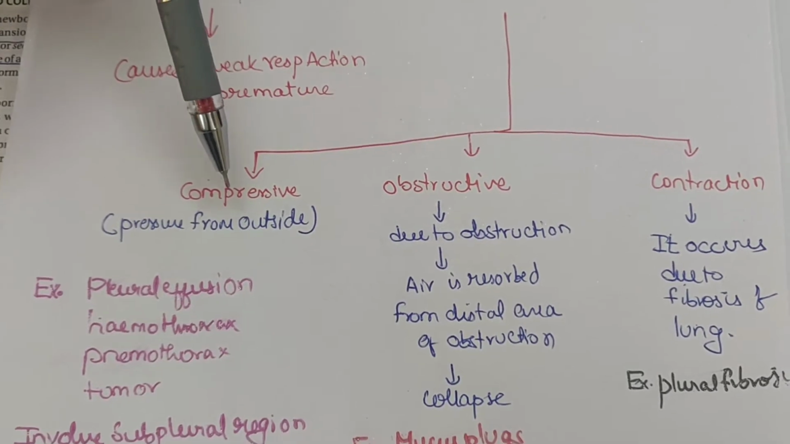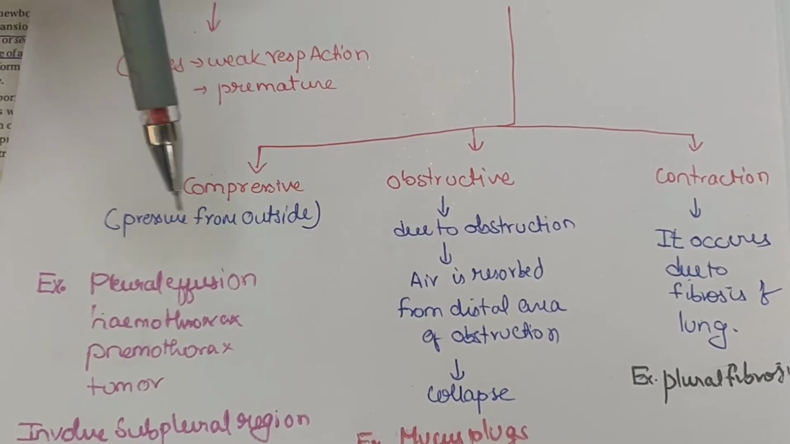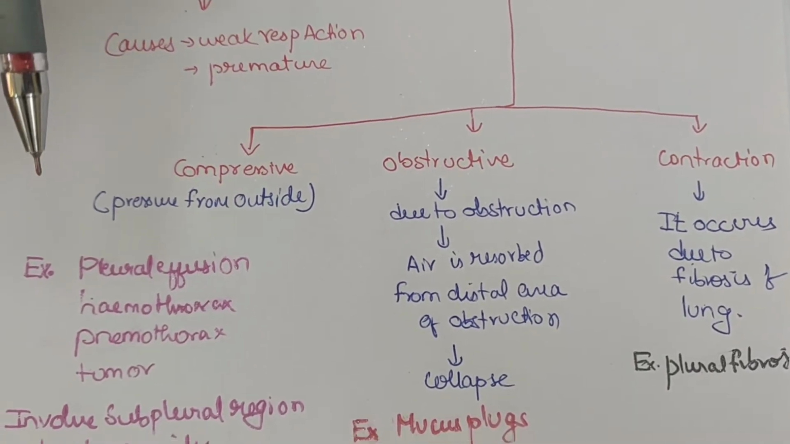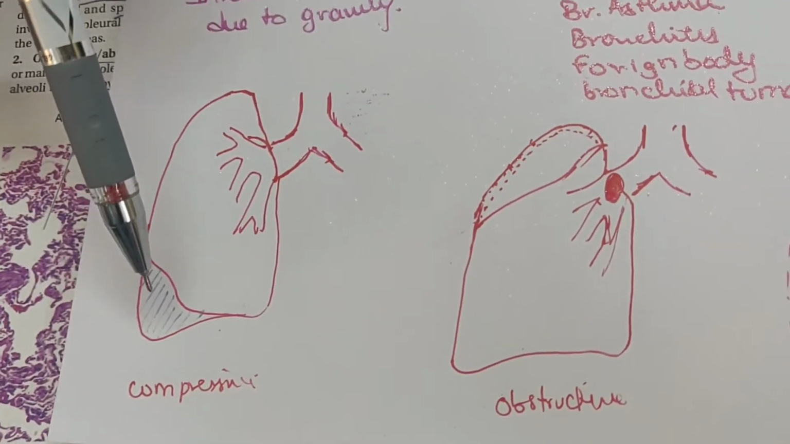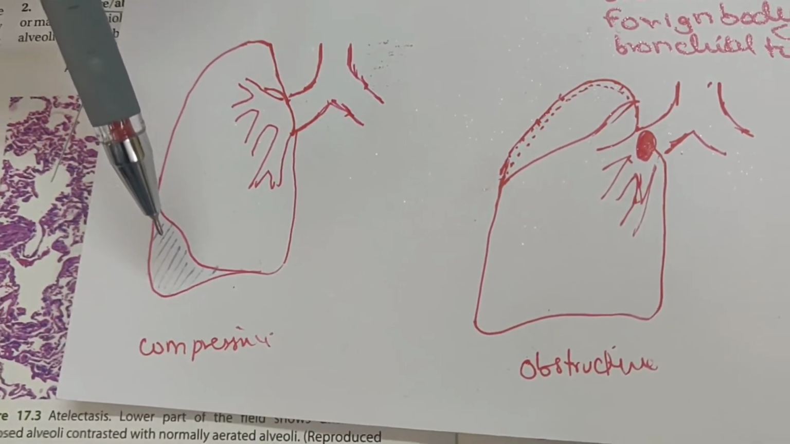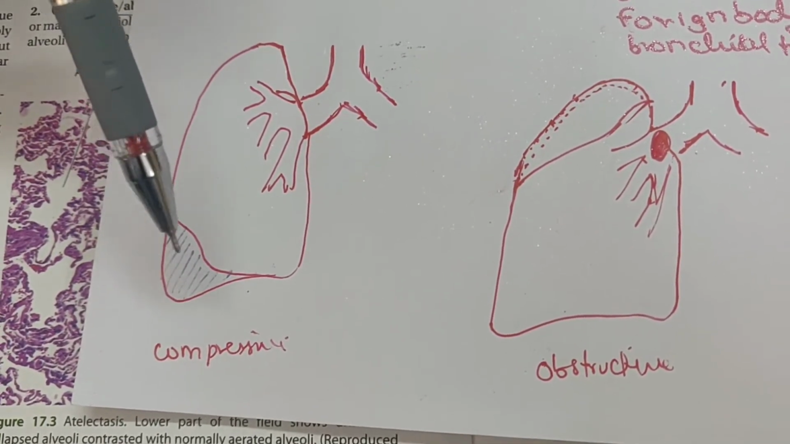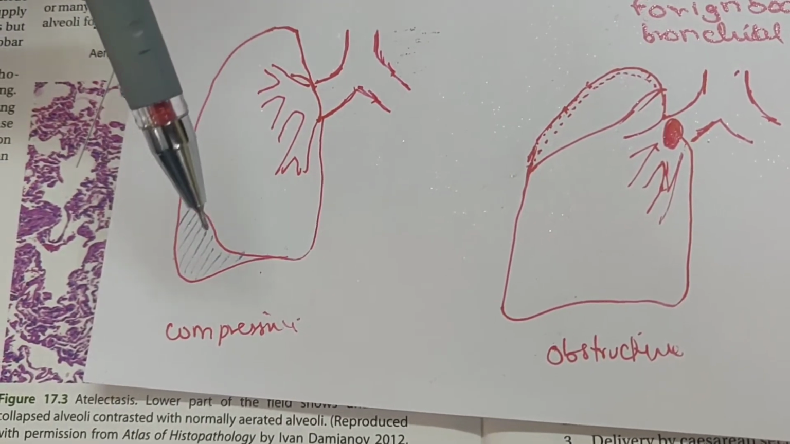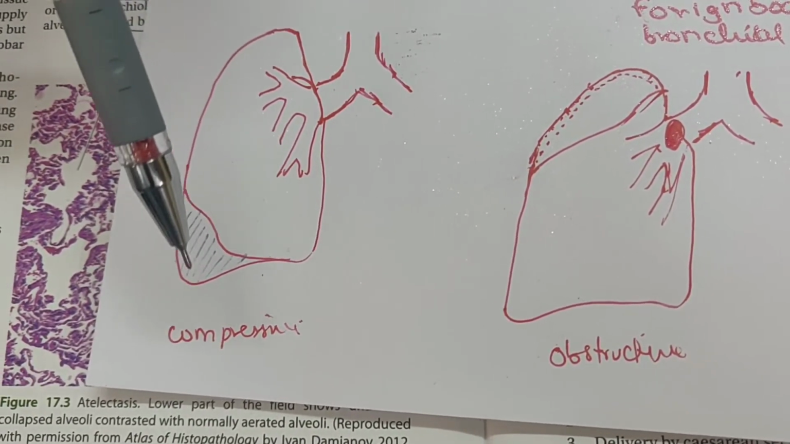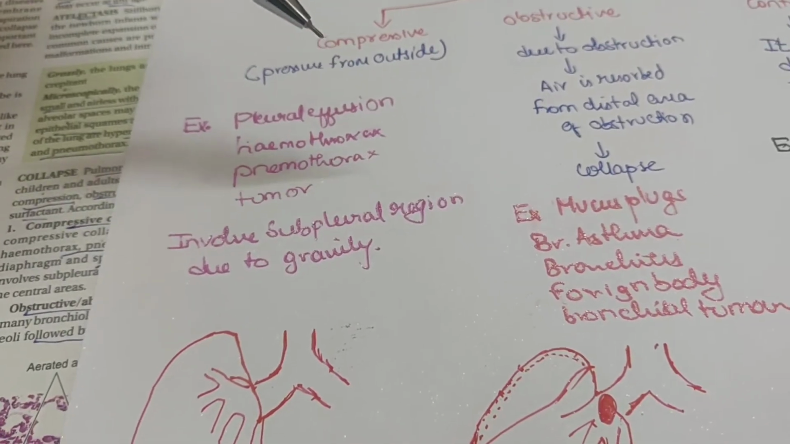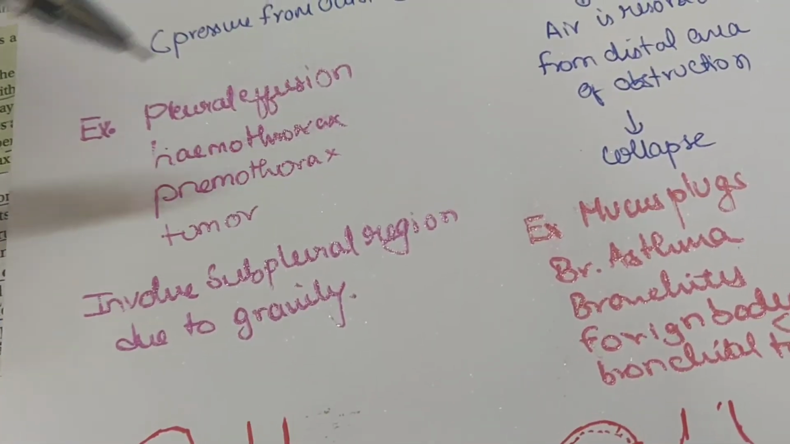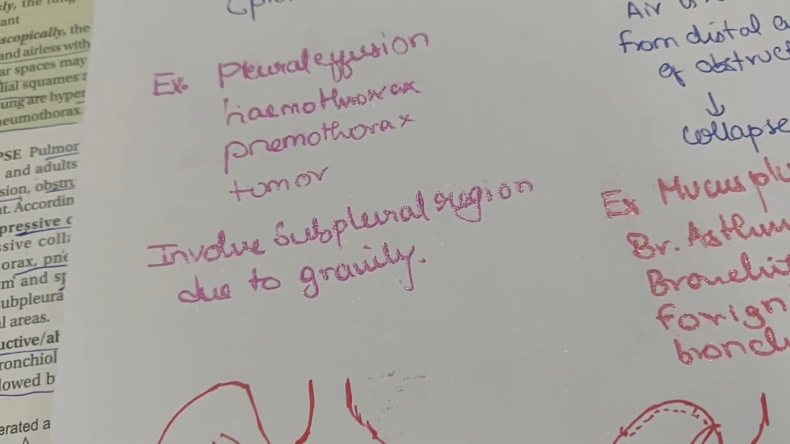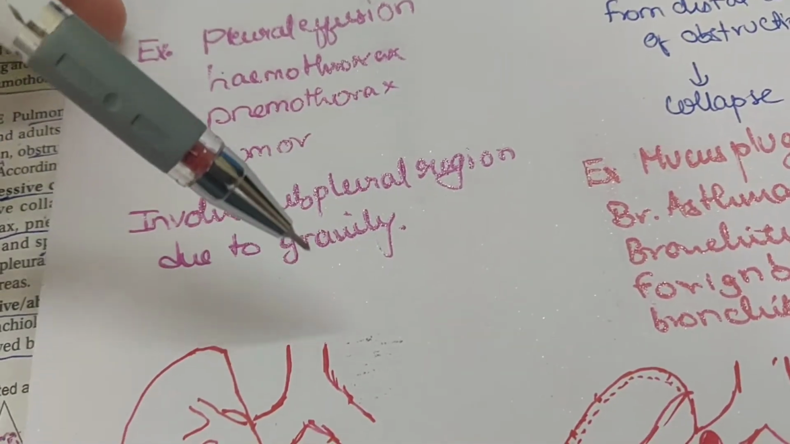So coming to compressive collapse, the word suggests something is compressing by pressure from outside. You can see in this diagram, if there is a pleural effusion or hemothorax or pneumothorax or any tumor which is present, it is not allowing the pulmonary parenchyma to expand here. So this type is called compressive collapse, and examples are pleural effusion, hemothorax, pneumothorax and tumors. It involves the subpleural region mainly due to gravity.